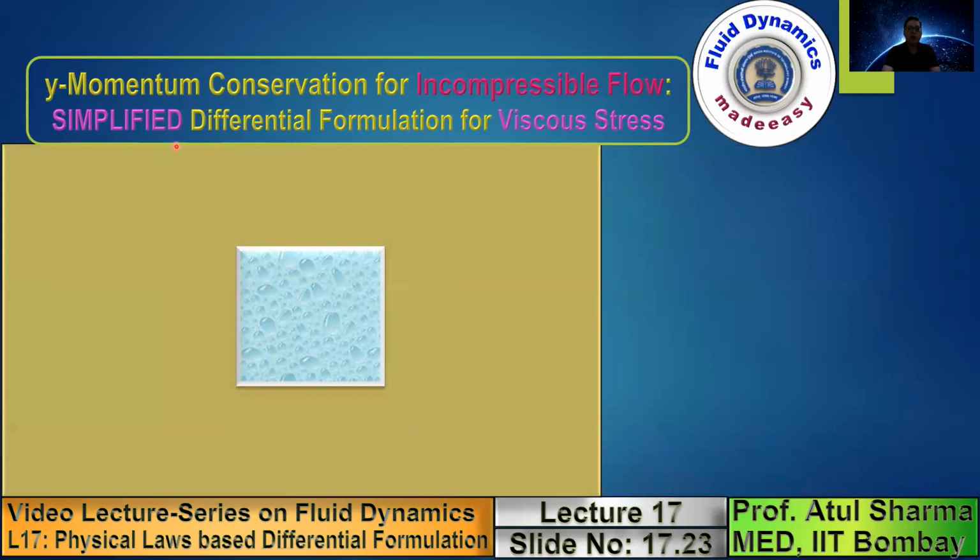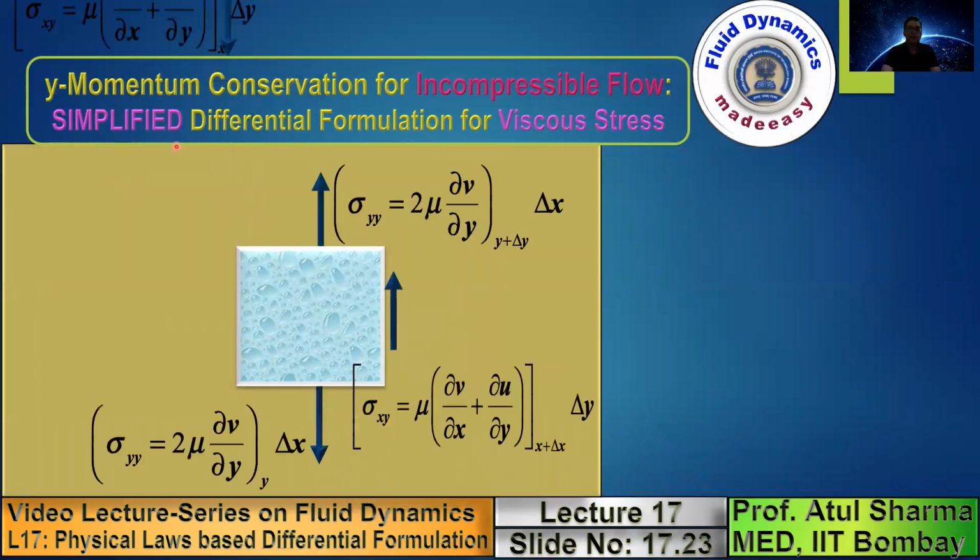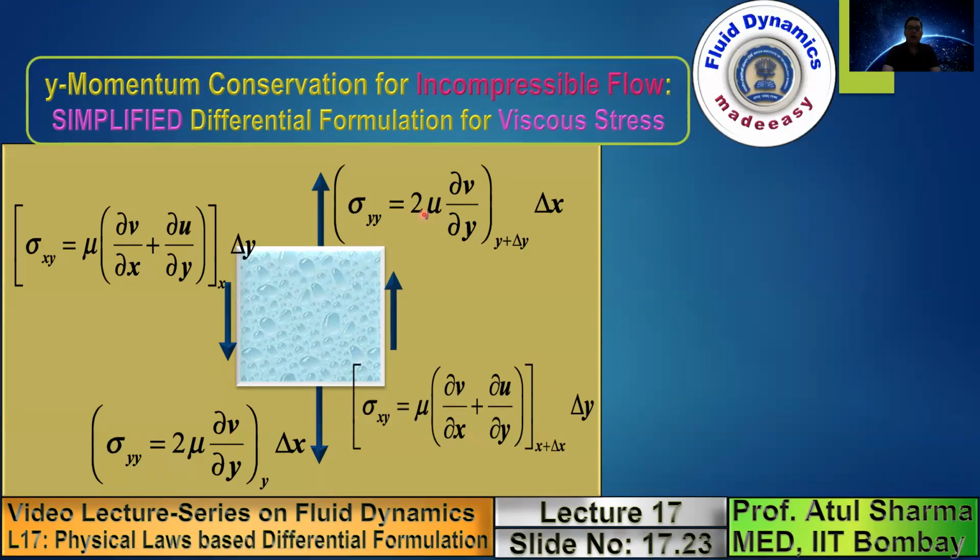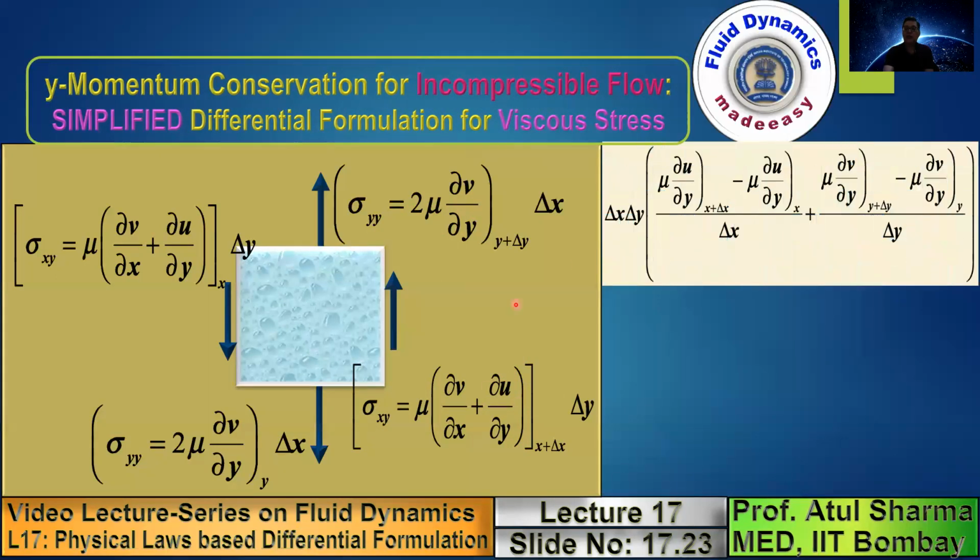Similarly, you can do it for y momentum conservation, where in the previous slide it was 2 mu del u by del x. Here it is 2 mu del v by del y for y momentum conservation. So we'll take one of these two, and we'll take del u by del y from here, and the combination of these two will lead us to a differential formulation, which using the continuity equation will lead us to 0. Because when you do a differential formulation, this becomes mu del square v by del y square, and this becomes del square u by del x del y as shown here.